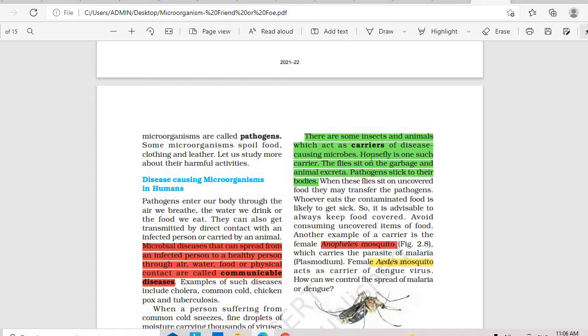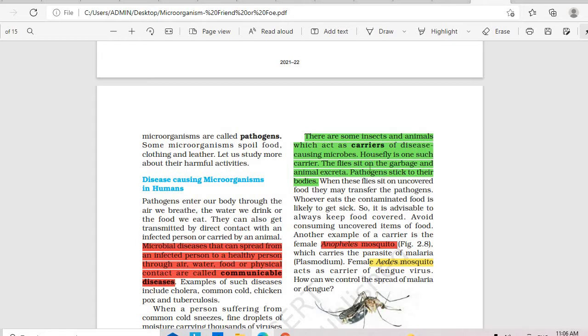And you have another set of diseases caused by carriers. They are some agents. For example, housefly is an agent, mosquito is an agent, some animals are agents acting as a carrier. They just help in transmitting the microorganism and cause the diseases.